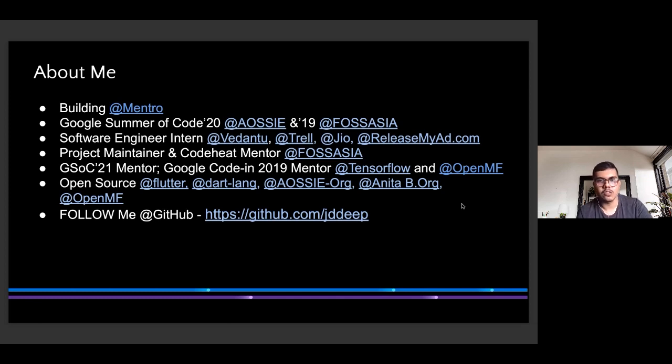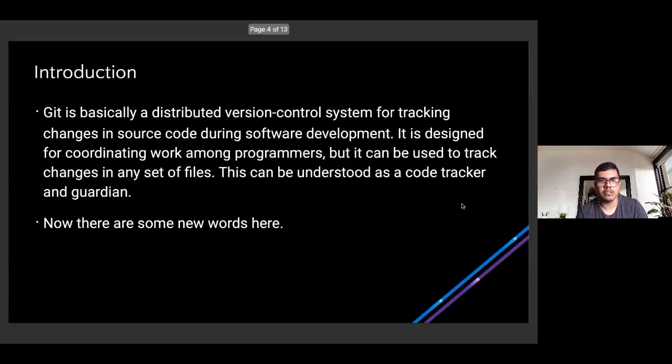Yeah. So now starting off with today's session, let's talk about some introduction, since our session is on Git and GitHub. So what exactly is Git? Git is basically a distributed version control system, used for tracking changes in a large code base. It is designed for coordinating work among programmers. You will see there are a lot of new terms here which you might find difficult to understand, but we will break it down so you know. It can be understood as a code tracker and as a guardian for your code.